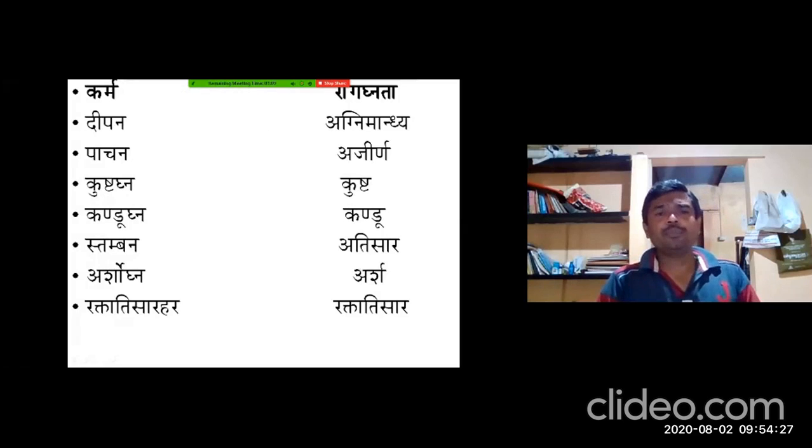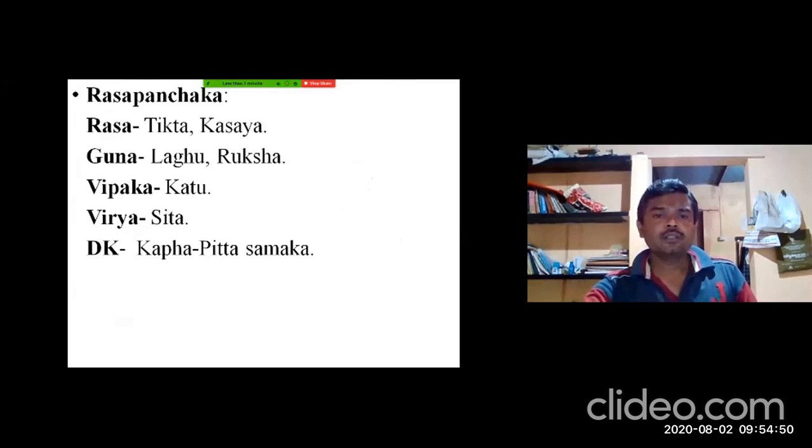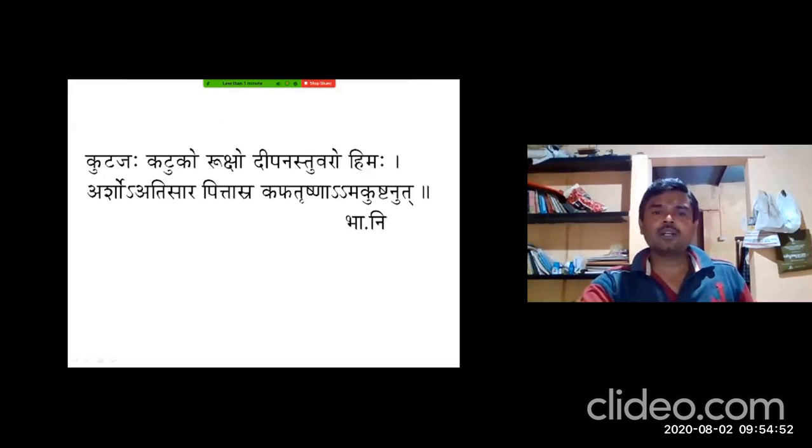You see the karma and rogagnata. Kutaja has Deepana karma, and as Tikta Rasa is there, it has Amapachana karma. Deepana is indicated in Agnimandya, Pachana in Ajirna. But the most important karma is Arshogna karma. Even while explaining the properties, Arsha, Atisara, the first karma he mentioned is Arsha. Acharya Charaka mentioned it in Arshogna, Kandughna and Stanya Shodhana, the second of the ten Mahakashayas.